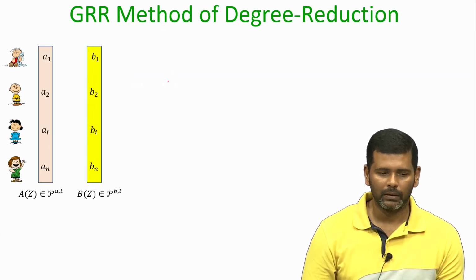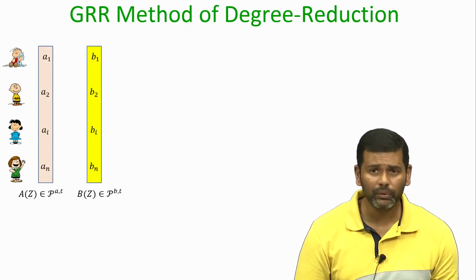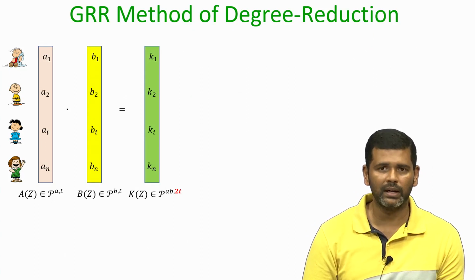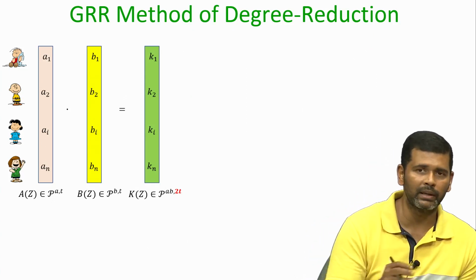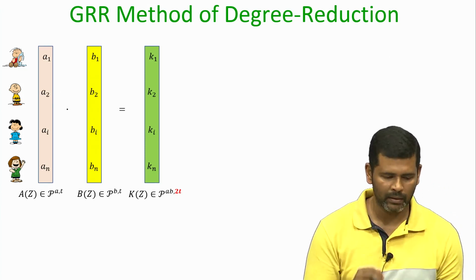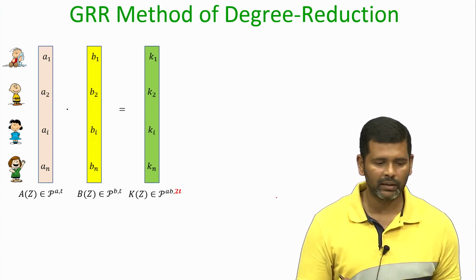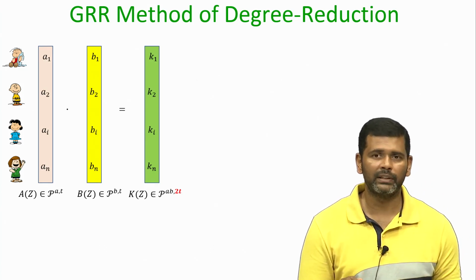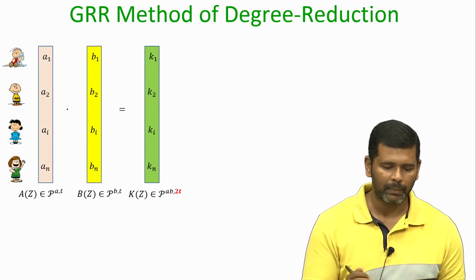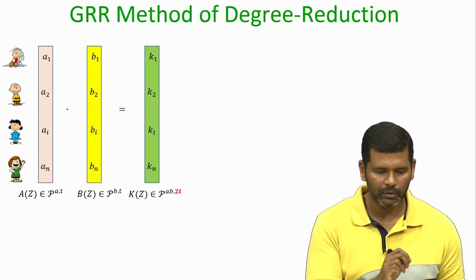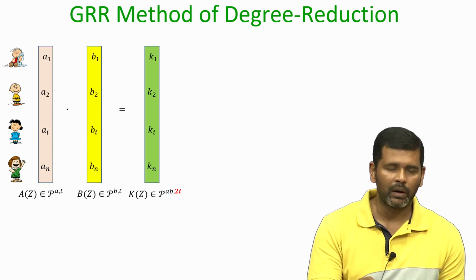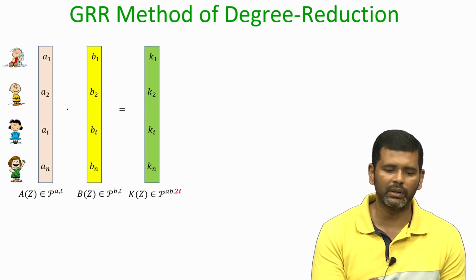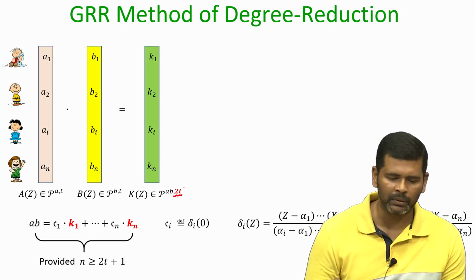Okay. So, before going into the proof, let us first recall the GRR degree reduction method and try to understand where exactly it will fail if we do not make the assumption that t is less than n over 2. The inputs for the GRR degree reduction method are two values a and b which are randomly t shared. The parties compute locally the product of a shares and b shares that will collectively generate a vector of shares lying on a 2t degree polynomial.